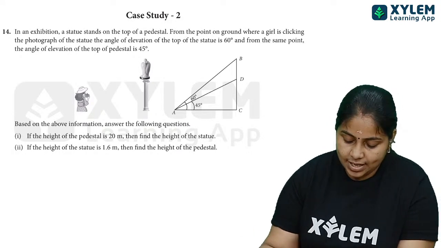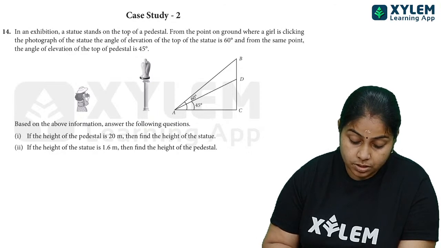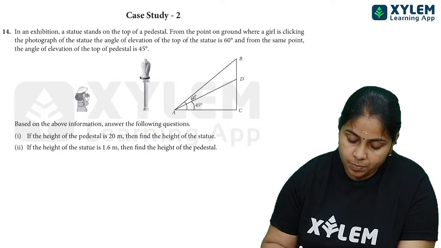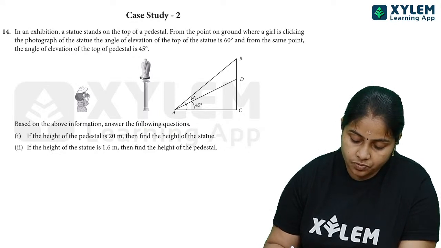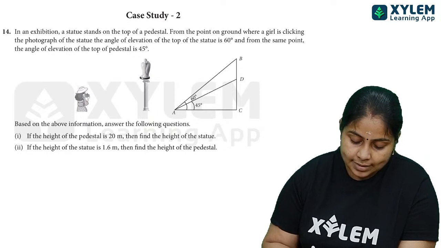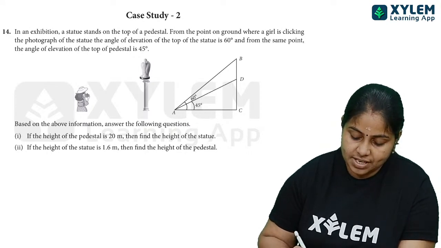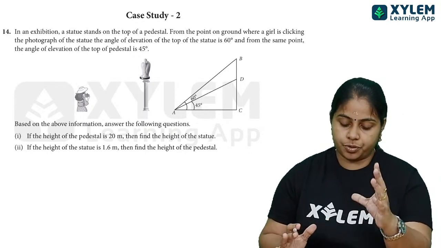Next one, in an exhibition a statue stands on the top of a pedestal. From the point on the ground where a girl is clicking the photograph of the statue, at an angle of elevation of the top of the statue is 60 degree. Okay, top of the statue like 60 degree. അതായത് ഒരു കുട്ടി ഫോട്ടോ എടുക്കുന്നതാണ്,